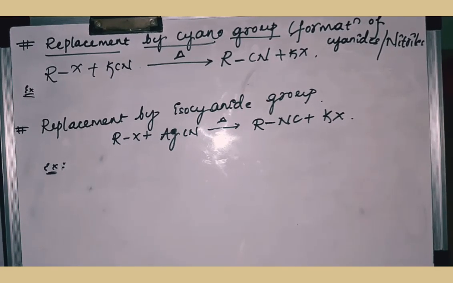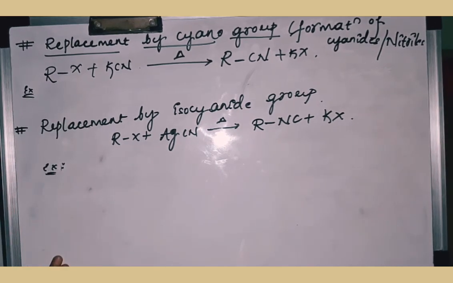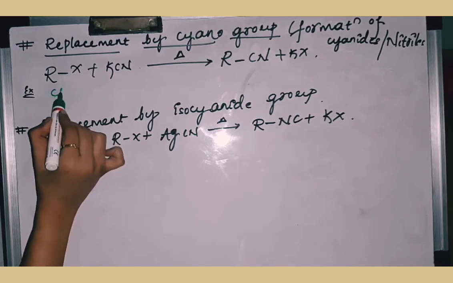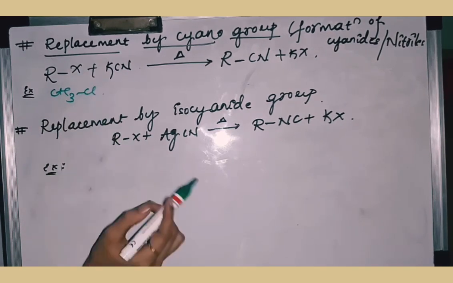The next nucleophilic substitution reaction is replacement by the cyano group. Cyano is nothing but CN. It is also called nitrile. Whenever an alkyl halide is reacted with potassium cyanide and heated, you get alkyl nitrile, also called alkyl cyanide, along with the formation of potassium halide.